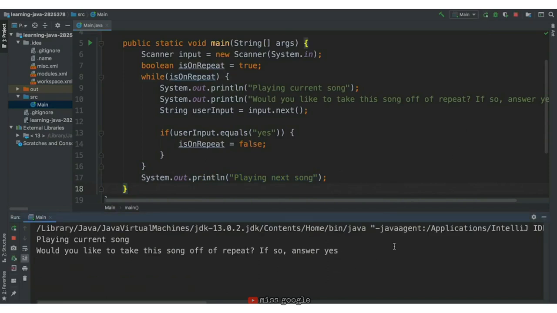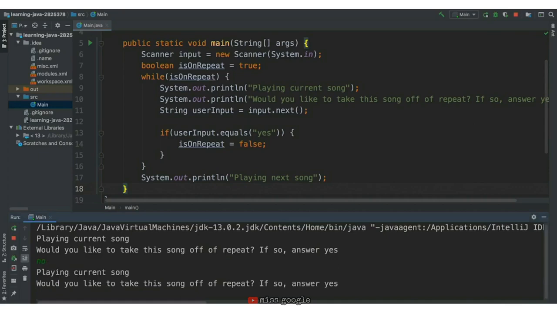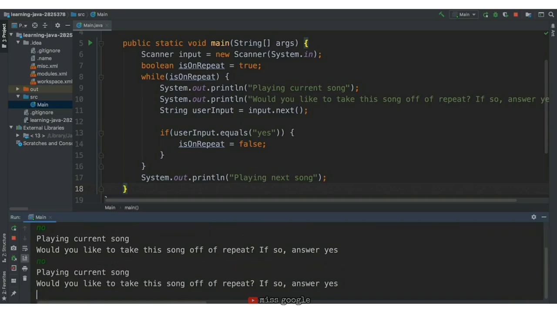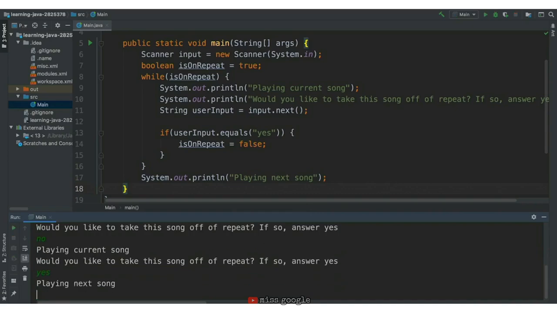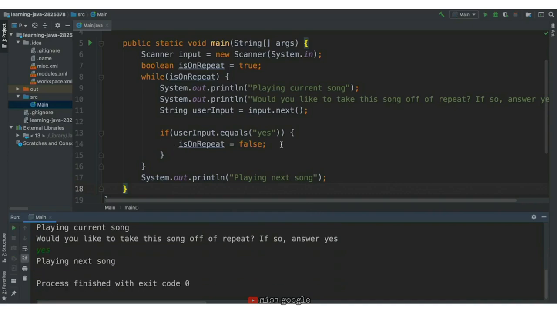Do we want to take the current song off of repeat? We'll say no and play the current song again. Do we want to take it off repeat now? No. In this case, is on repeat remains true. The input is never equaling yes, and so is on repeat is never set to false. We could say no again, and now we'll finally say yes, and that will set is on repeat to false, and we'll play the next song.